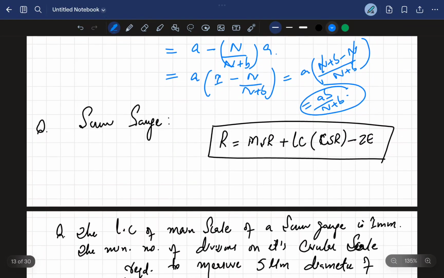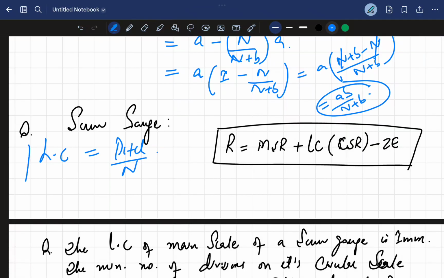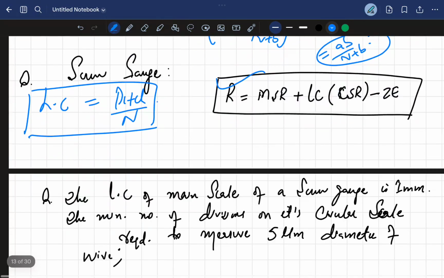Now, the last is screw gauge. For screw gauge, we also have some formulas: least count is equal to pitch divided by n. N is what? The number of divisions on the circular scale. And the reading is MSR plus least count into CSR, the circular scale reading, minus zero error. Okay, screw gauge, you need to understand this.